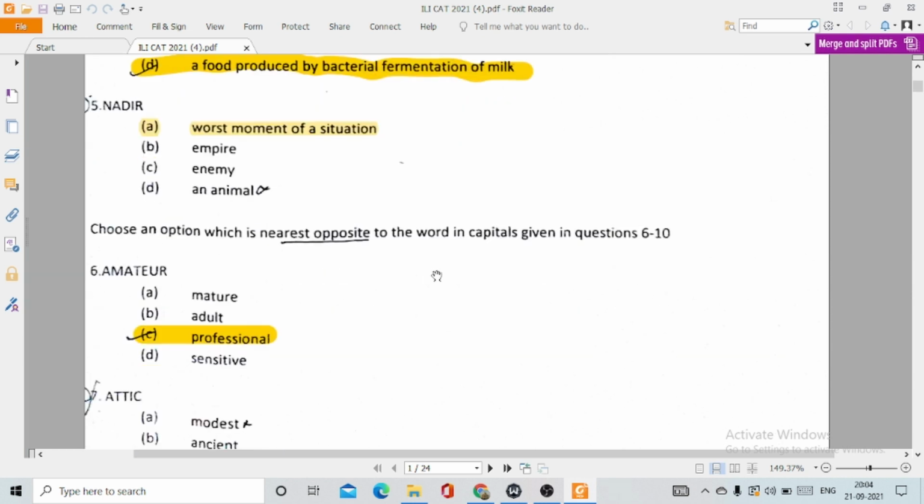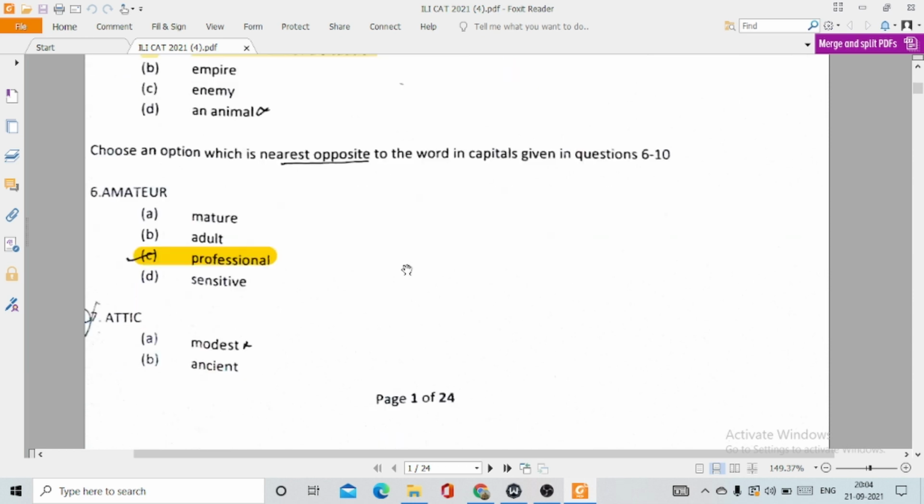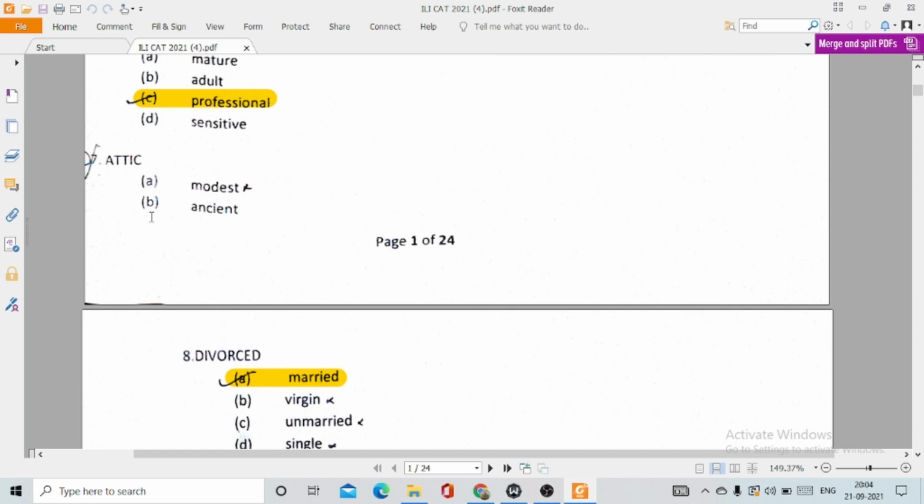In this question you have to choose the nearest opposite to the word given in the questions. Amateur, the opposite word will be option C, professional. Attic. The correct option would be option D, cellar. Now let me tell you, somebody has shared the question paper with me and by mistake the rest of the options are not given. In that shared question paper, I'm giving you the meaning of the word attic. Attic means a room which is situated on a rooftop, and the opposite word will be cellar. Cellar means a room which is situated in the lowest floor of a building.